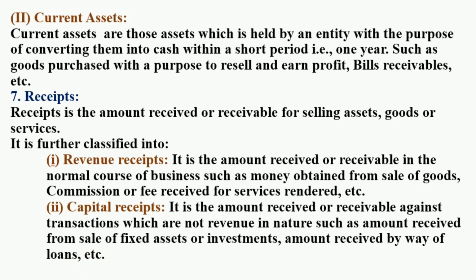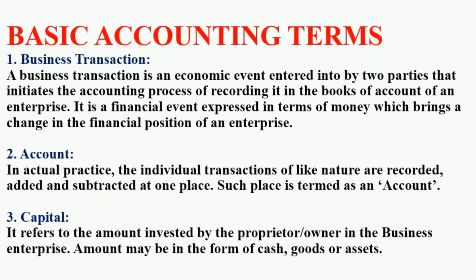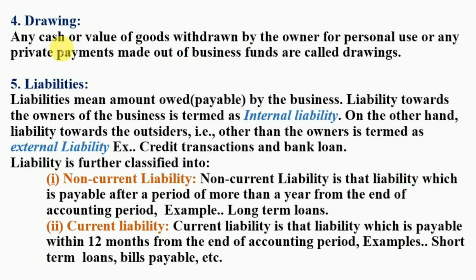Now this is the end of this video. Write down all these points as we have already discussed: business transactions, what is account, what is capital, drawing, liability. Under liability we have discussed internal liability, external liability, and further categories of liabilities: non-current liability and current liability.